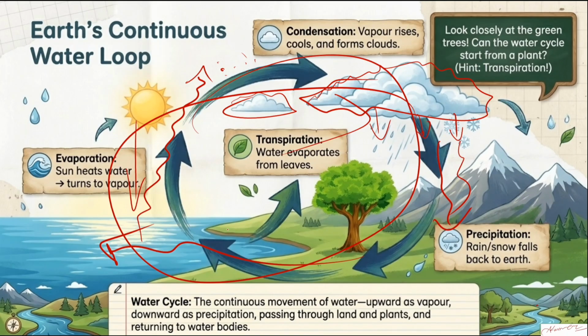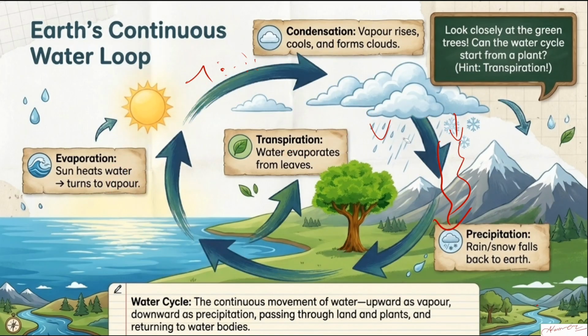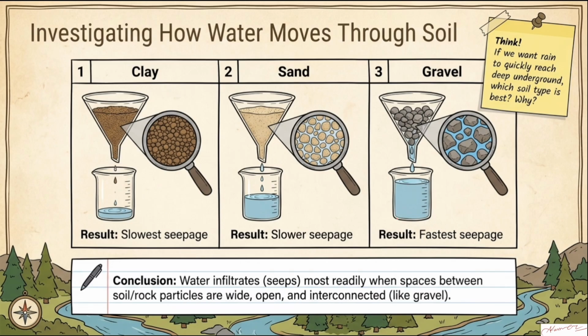Okay, so when you have to define the water cycle, you can simply say that it is the continuous movement of water upward as vapor and downward as precipitation, passing through land and plants, and returning back to water bodies like the ocean, seas, and so on. Clear? Is this clear?